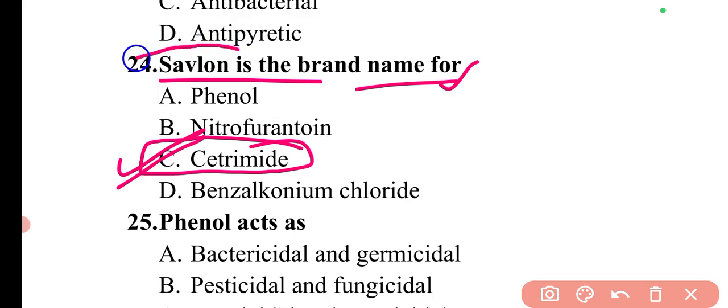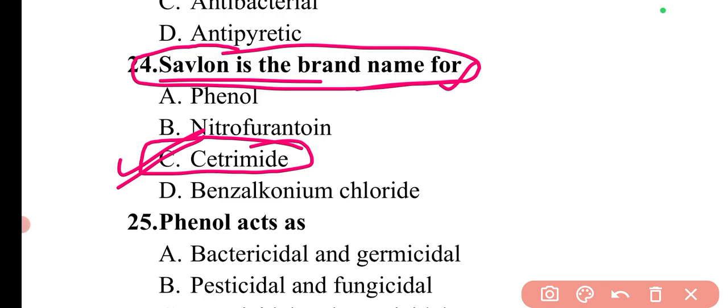And these brand names are also important from a chemistry point of view, because sometimes the question can be asked from brand names as well. So I have added questions based on the brand names at the end, and almost every important brand name has been covered there, so you can remember these brand names.